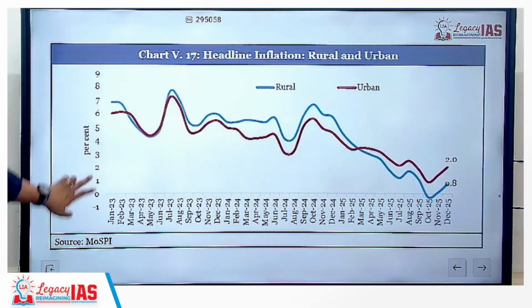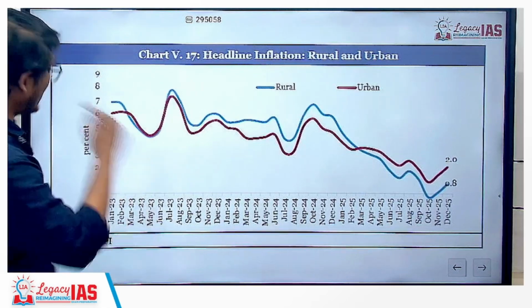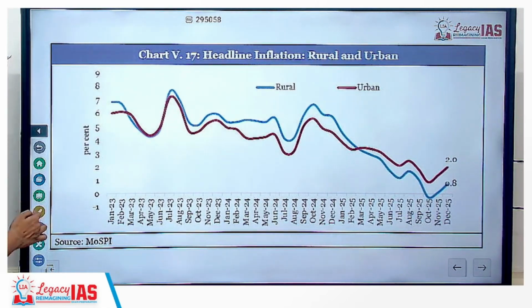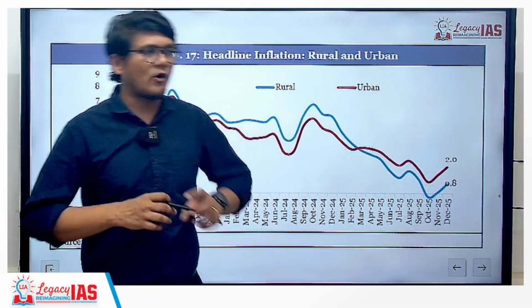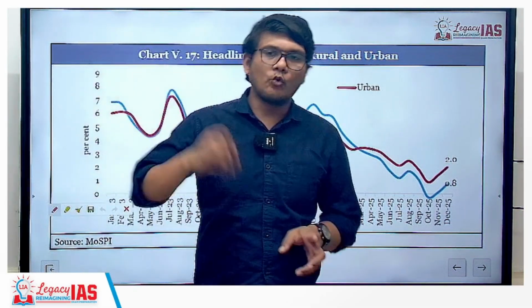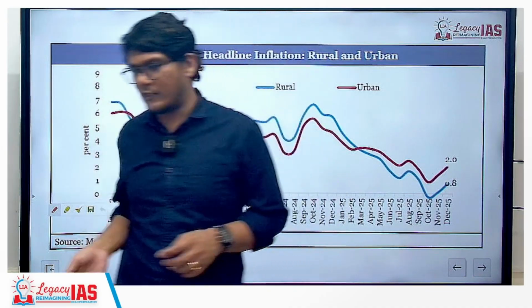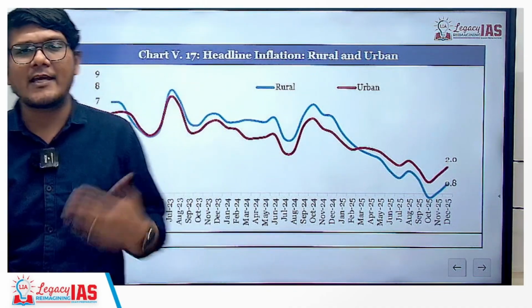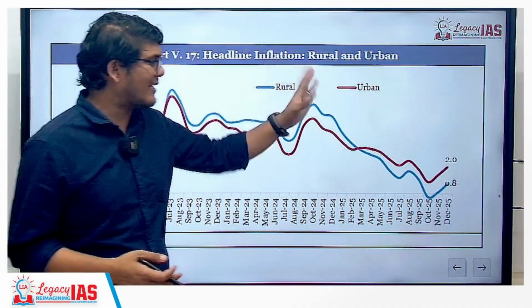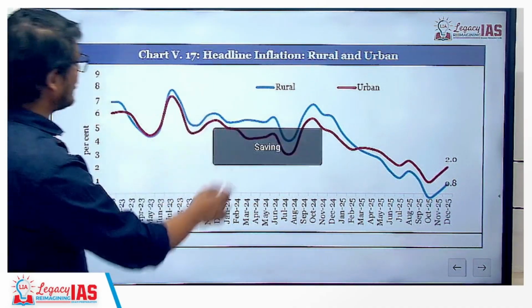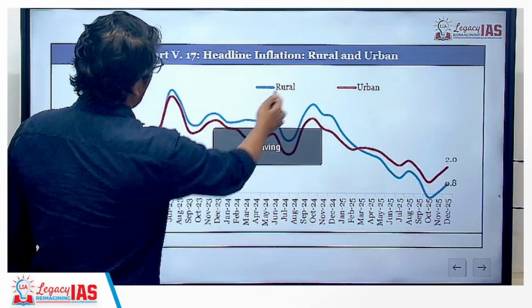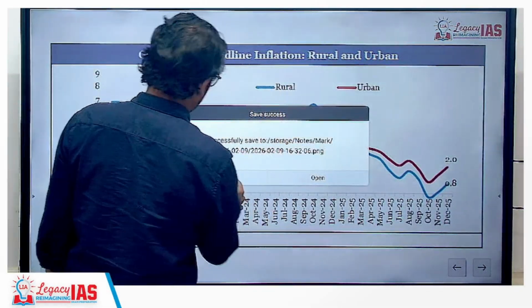Let's move ahead. Let us have a look at the headline inflation for the rural and urban area. Again, there is not a certainty to say that rural inflation will always be high, always be less, or equal. They can also change, which this graph clearly represents. At the time of high inflation, it was basically the rural inflation.